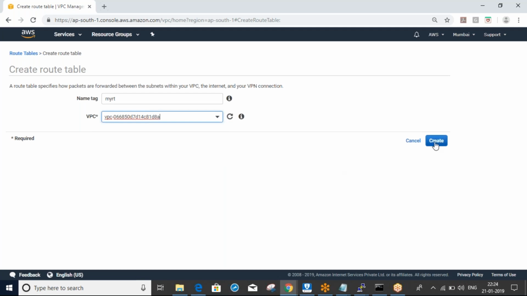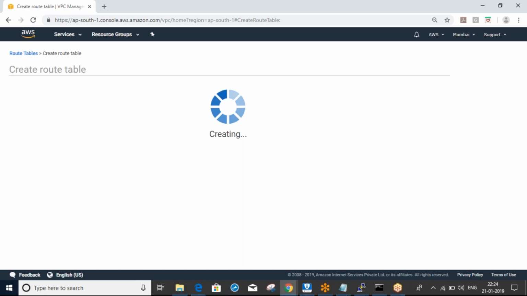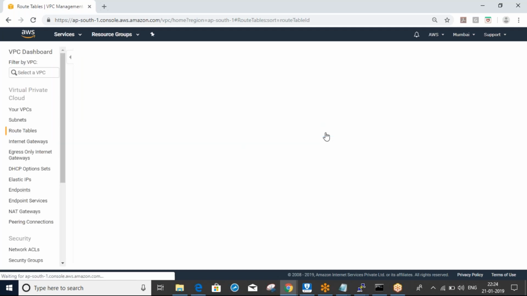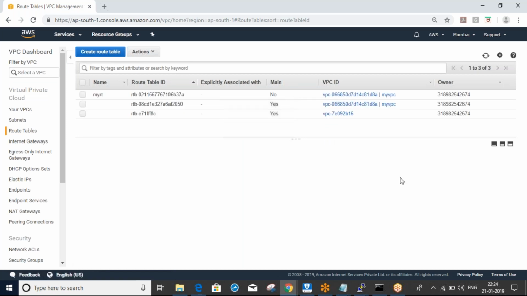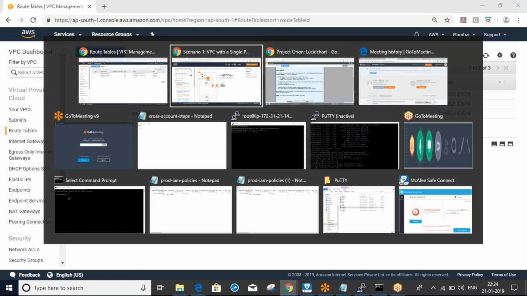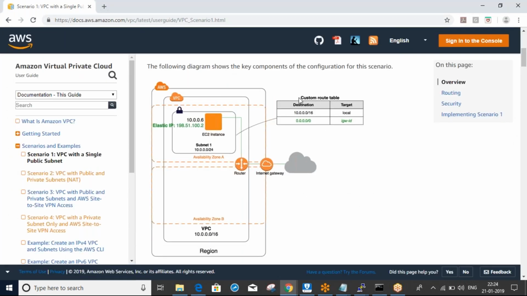Create. Yeah, done. So now I created the VPC and subnet, and I have created an internet gateway and attached the internet gateway to my VPC, and I have created one route table, the custom route table.